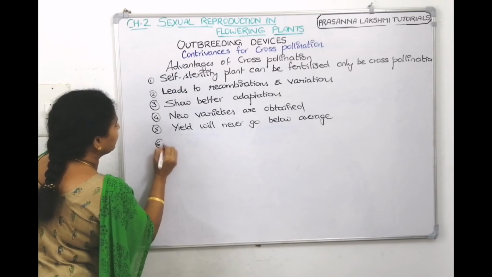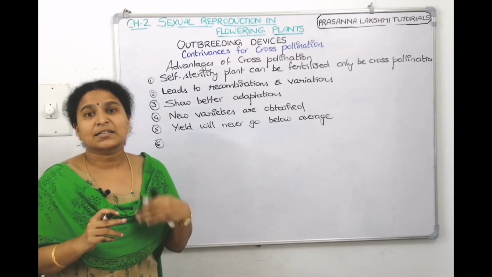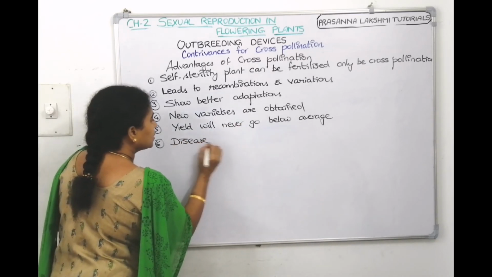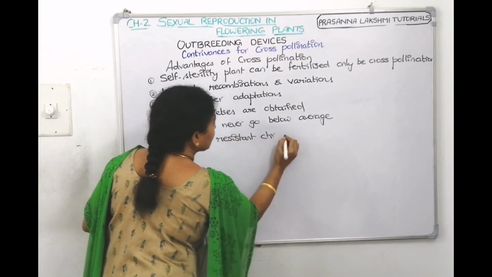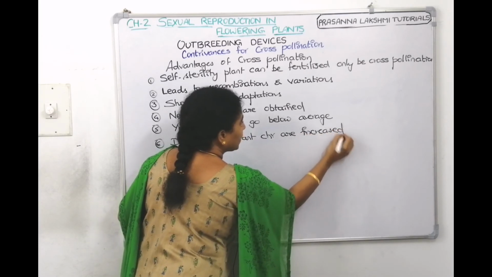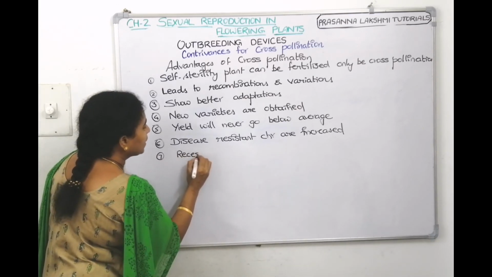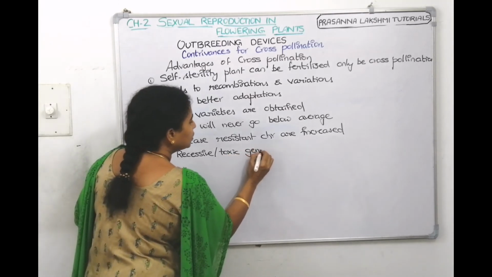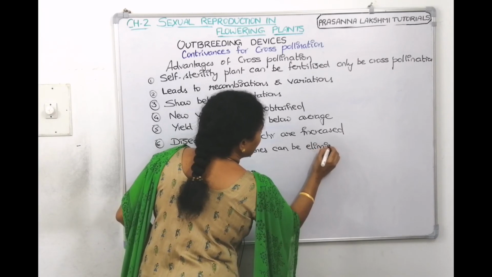This is another advantage. Now, what else can we tell? Disease resistance characters can be increased because it's a recombinant. Disease resistant characters are increased and recessive genes can be eliminated. Recessive or toxic genes can be eliminated.